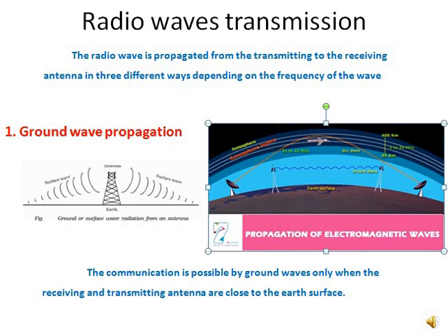Dear students, Physics Class 2 Communication, in which we are going to learn about radio waves transmission. Radio wave transmission means how the wave is transmitted effectively all over the world.